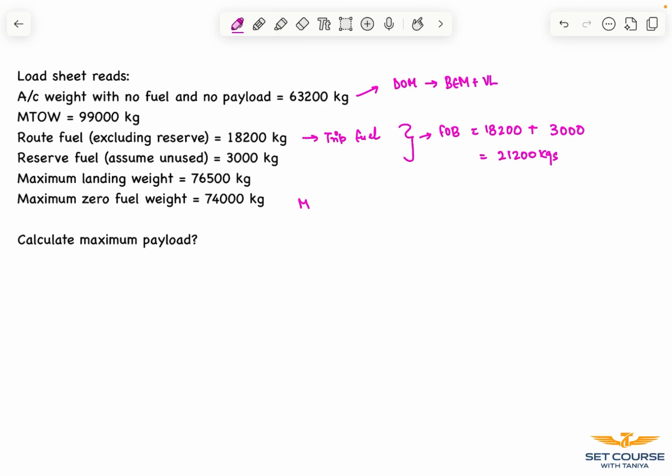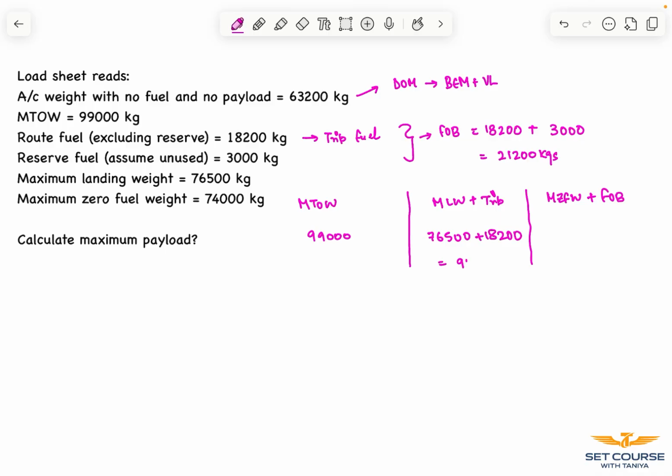Now let's make the table, which is MTOW followed by maximum landing weight plus trip fuel, and then maximum zero fuel weight plus fuel on board. Now our MTOW is 99,000, landing weight being 76,500 plus our trip fuel which is 18,200.